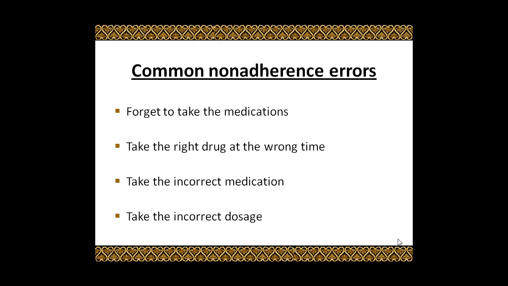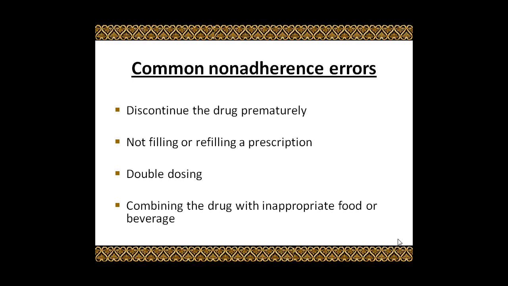The patient might have too much dose or low dose, or the patient might discontinue the drug early, or not fill the prescription, or not refill the prescription, or the patient might have a double dose in case of missing another dose, or the patient might combine the drug with inappropriate food or beverages.